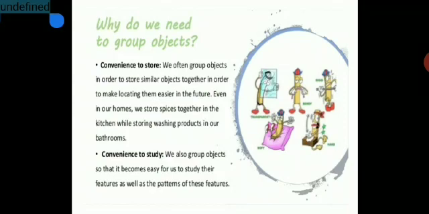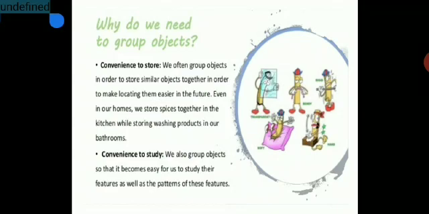For convenience to store, we often group objects in order to store similar objects together, to make locating them easier in the future. Even in our homes, we store spices together in the kitchen, while storing washing products in our bathrooms. Then, convenience to study. We also group objects so that it becomes easy for us to study their features as well as the pattern of these features.